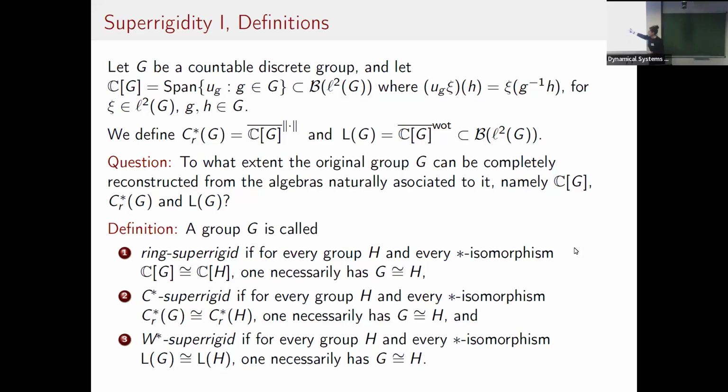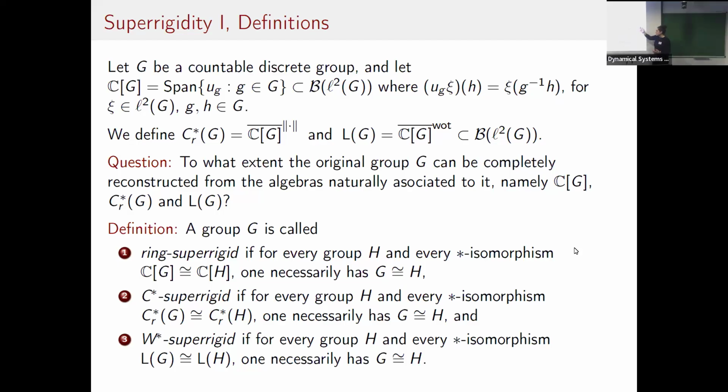Now the question is already hard in the ring case, because if you take Z mod 4 and Z mod 2 times Z mod 2, you get isomorphic von Neumann algebras. However, the question is much better understood, at least in the ring case, than in the other cases.